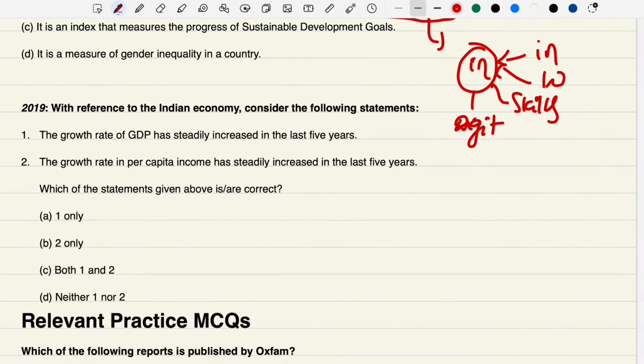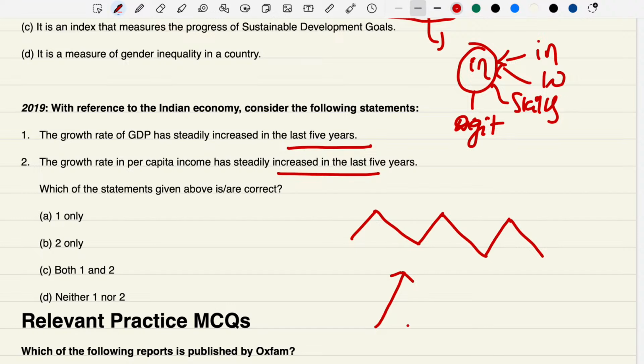With respect to the Indian economy, consider the following things. The growth rate of GDP has steadily increased in the last 5 years. Growth rate of per capita income also steadily increased. Friends, just now I discussed that in India or any country, it will not be a linear, straight uptrend. Whenever it goes up, again it comes back like this. So it is very easy to answer this question.